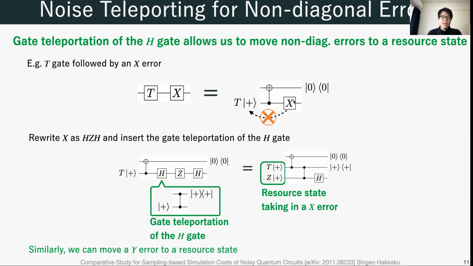We cannot move the X error backwards because the X error does not commute with here, but by rewriting the X error as H Z H like this, and inserting the gate teleportation circuit of the Hadamard gate, the X error is taken as the Z operator on the second ancilla qubit. Similarly, we treat a Y error as the correlated Z operators on the two ancilla qubits.